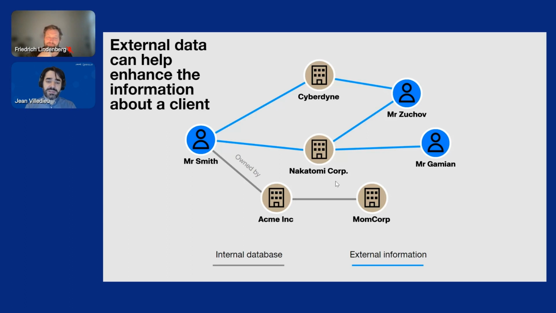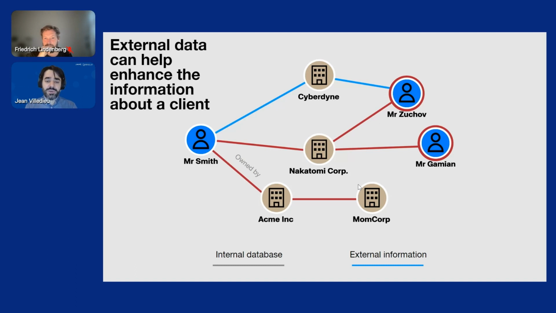And indirectly, through these companies, Mr. Smith is connected to Mr. Zukov and Mr. Gamian. If Mr. Zukov and Mr. Gamian are risks for whatever reasons, maybe they are suspected of money laundering or terrorism funding or on the sanctions lists, then it means that the whole subgraph that we are looking at, including both starting points, Mom Corp and Acme Inc., represents a risk.